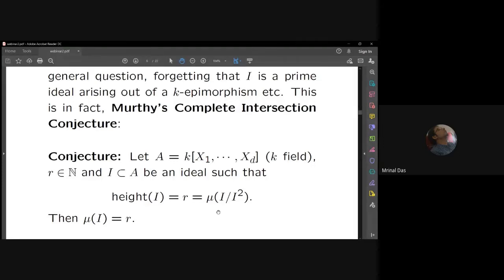So there are a few results. So Murthy made this conjecture in 1975.